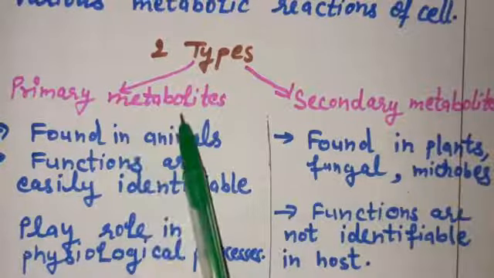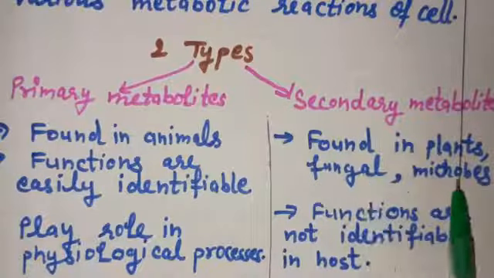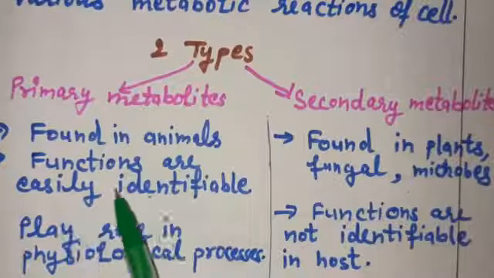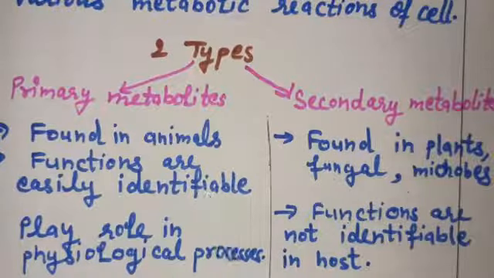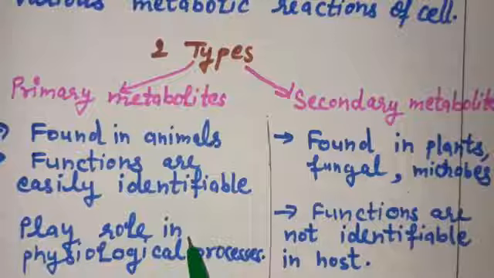Functions of primary metabolites are easily identifiable, and what are these functions? They play an important role in physiological processes, like digestion, respiration, excretion. So in these physiological processes these metabolites are required, right?